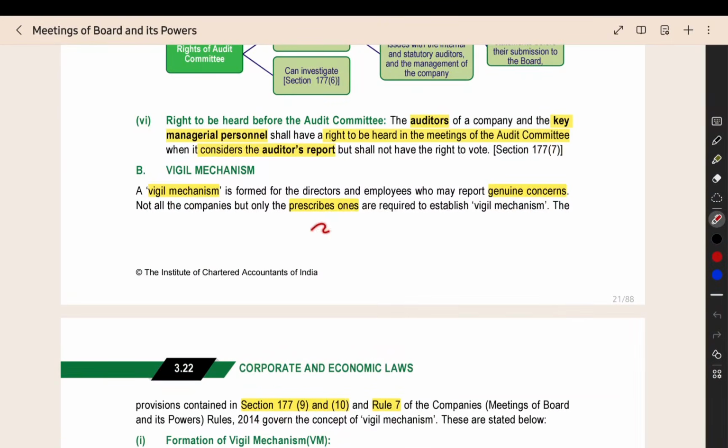Now, the next topic is the vigil mechanism. What is the vigil mechanism? For example, an employee or director knows that something wrong is happening in the company. Then there should be a particular authority in the company where they can lodge the complaint, and that authority will investigate. That is called the vigil mechanism.